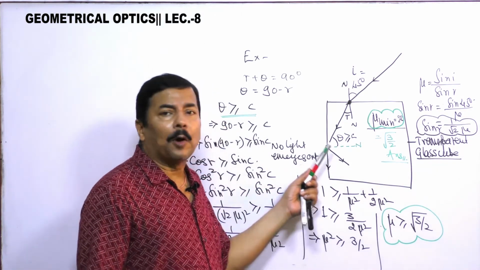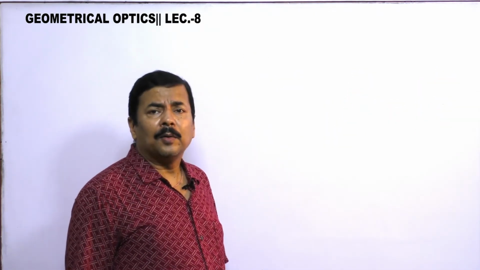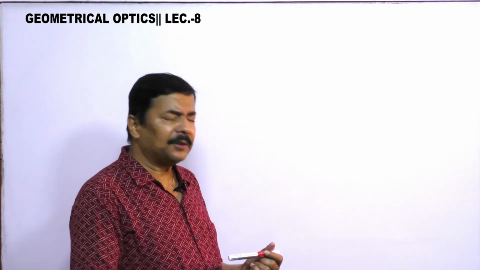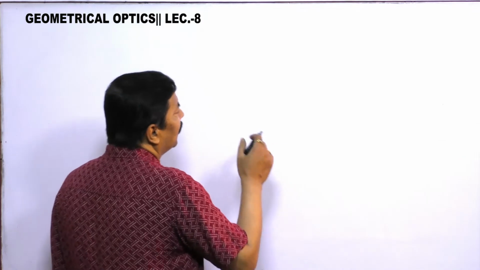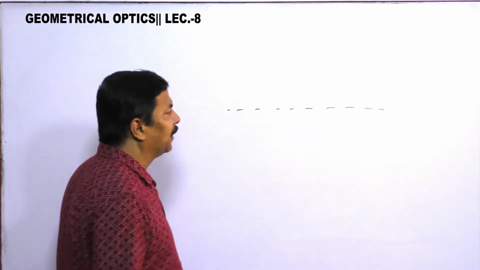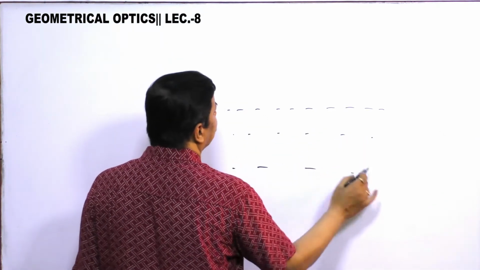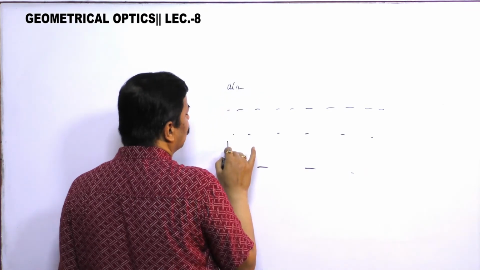This is very important to understand. Now you should understand one more thing very carefully, that sometimes the same question can be asked in this way, that suppose here is an interface. Lower side there is some liquid and upper side suppose air is there, or this is water.